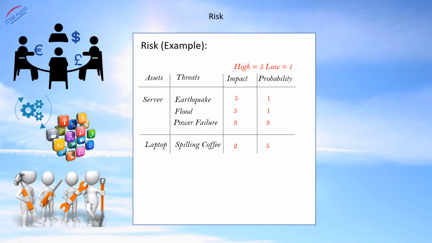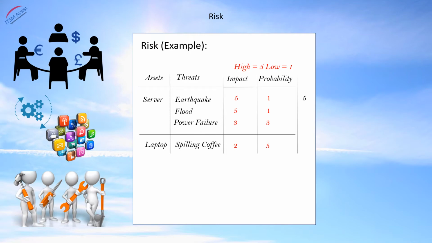So now let's multiply these scores. Firstly, we said the impact of an earthquake would be 5. However, the likelihood, the probability, would be 1. So 5 multiplied by 1 equates to 5. We said the impact of a flood would also be a 5 and the probability would be 1.